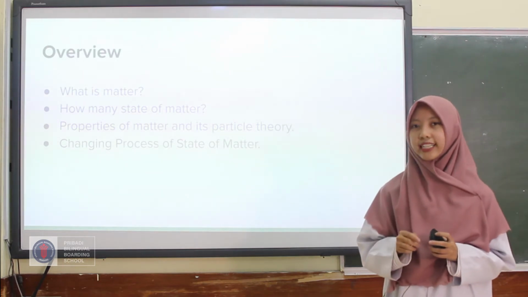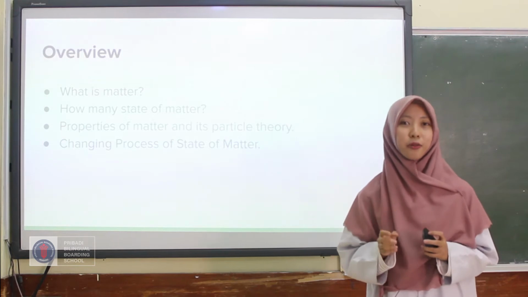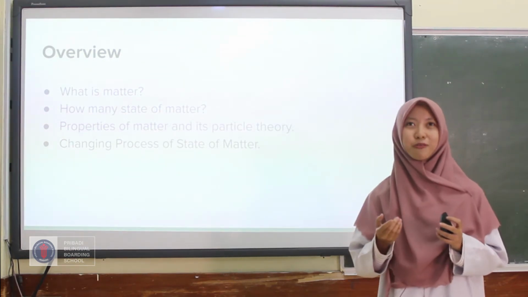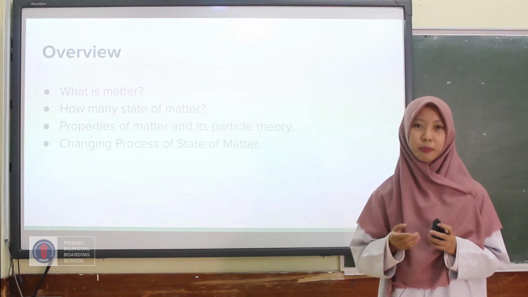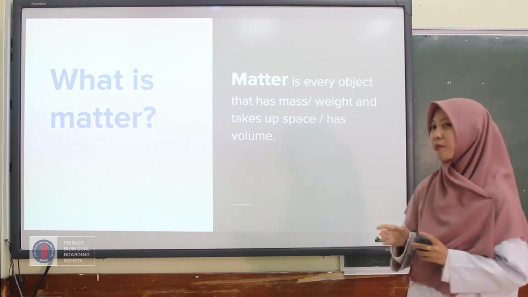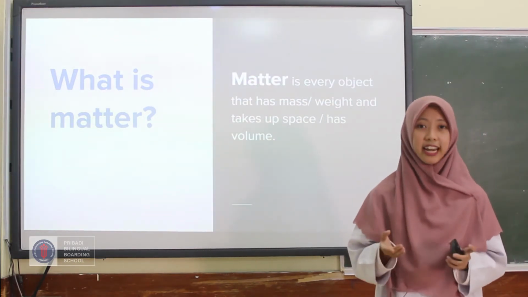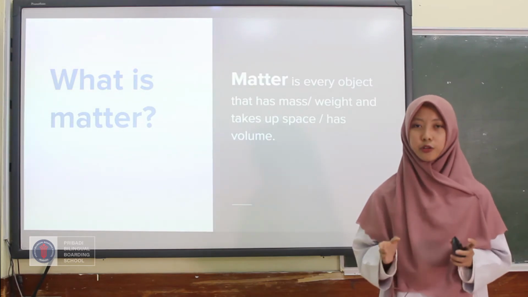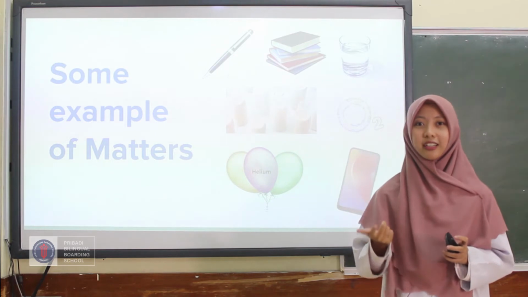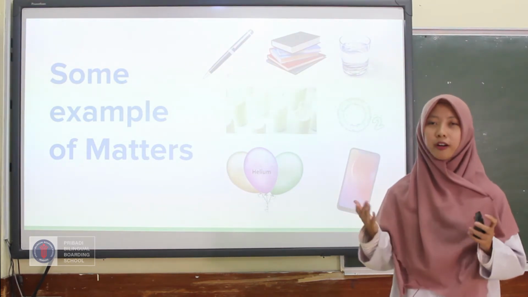So the first one is the definition of matter. I'm sure that you already understood the definition of matter. So can you give me a definition? What is matter? Yes, matter can be defined as every object that has mass and volume. So we can say that everything around us is matter. For example, milk, water, your book, your handphone, oxygen, and many more.